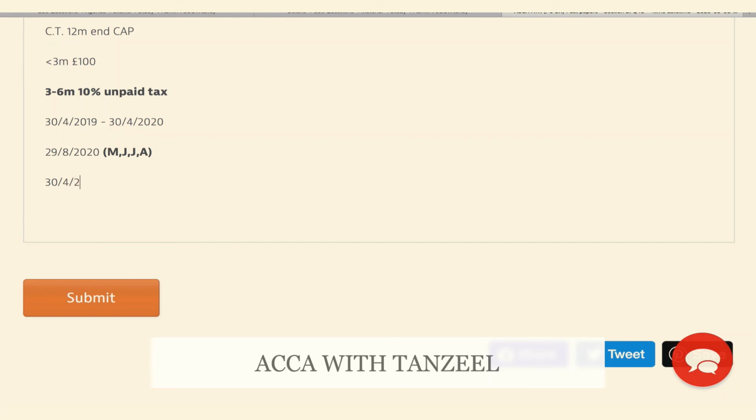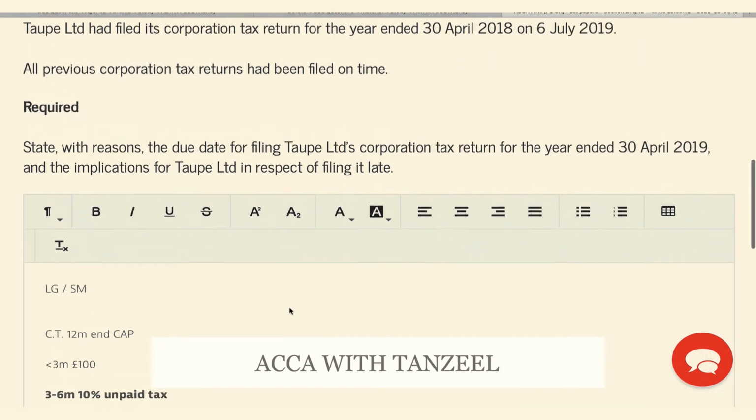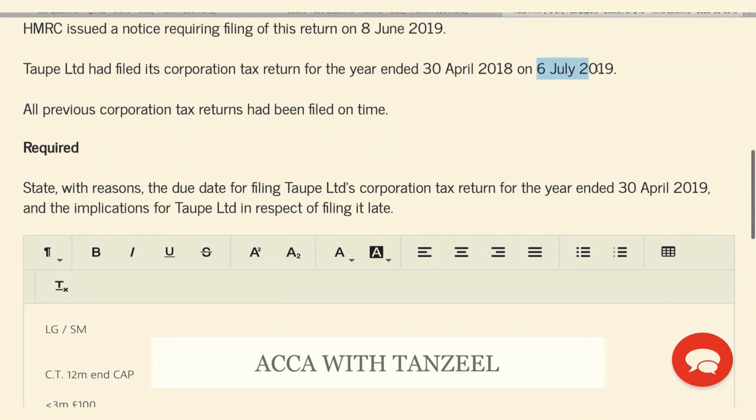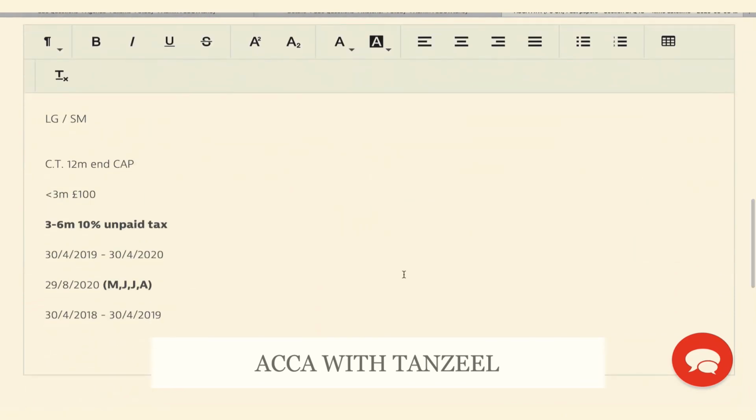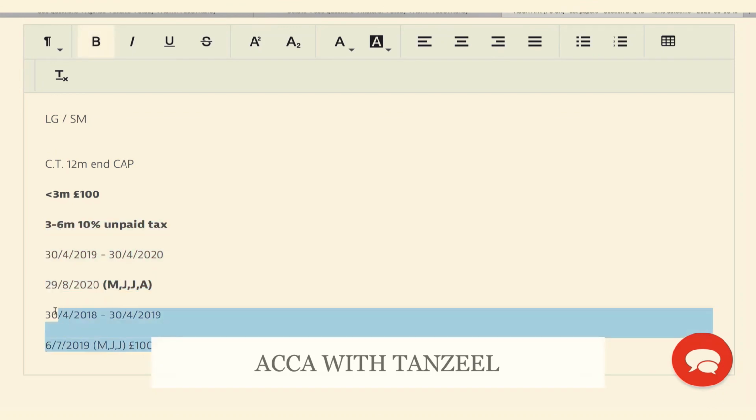For the 30th of April 2018, it should have been filed on the 30th of April 2019. When did they file? They filed on the 6th of July 19. How many months late is that? 6th of July 2019. That's May, June, and July. Therefore, it is 3 months late, or just within 3 months. So this would have been the penalty for that time. So we have the penalties for here and we have the penalties for here.